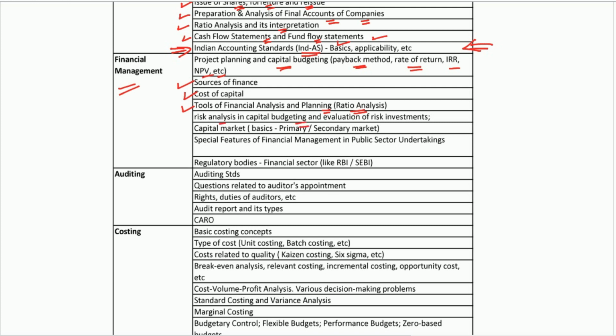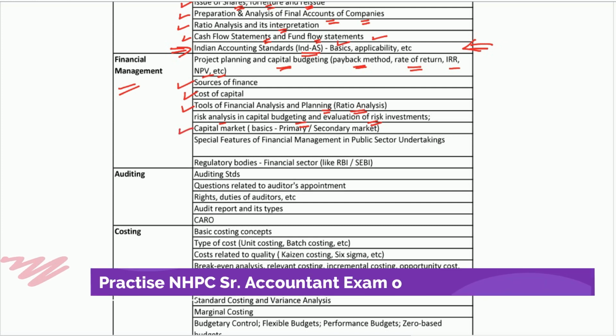Then risk analysis in capital budgeting and evaluation of risk management, like which project is better or which project should be selected, a question can be asked. Then the capital market is also important. Here you have to know the primary market and secondary market, like IPO and all those things, which you need to prepare for your exam. Then special features of financial management in public sector undertakings, it's also a small topic, but they can ask a question from this area also.